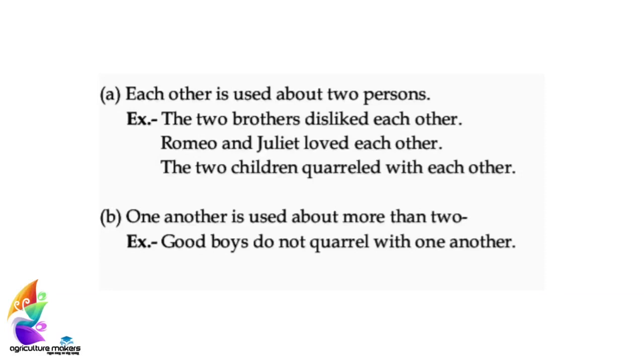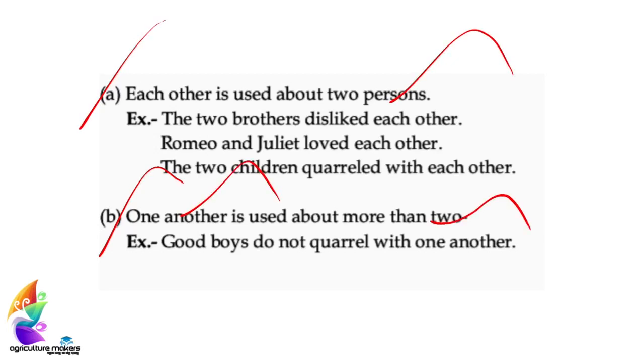Coming to the next, the use of each other and one another. Yes, each other is used between two persons, whereas one another is used when there are more than two persons. We can see examples for that. The two brothers disliked each other.